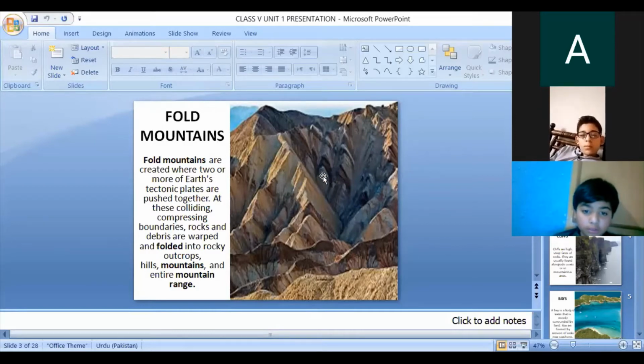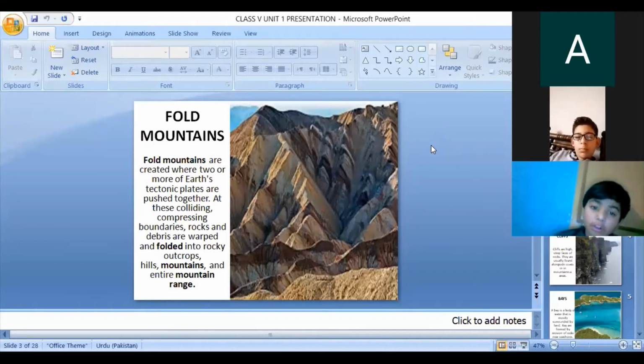Fold mountains sit on the fixed crust of the earth. These mountains move like clouds. Similarly, the earth's crust is constantly moving. This movement is called crustal movement. You know there are different layers of the earth: the core, mantle, outer core, inner core. Fold mountains are the result of this crustal movement.